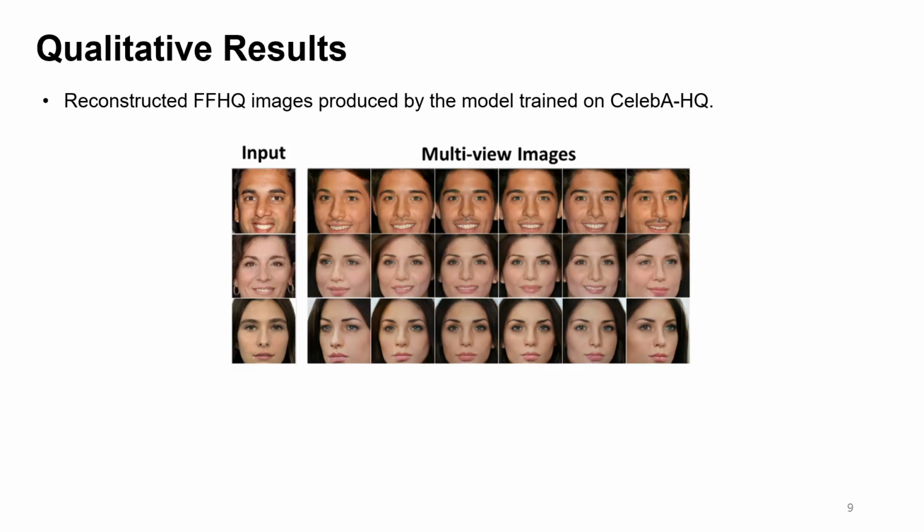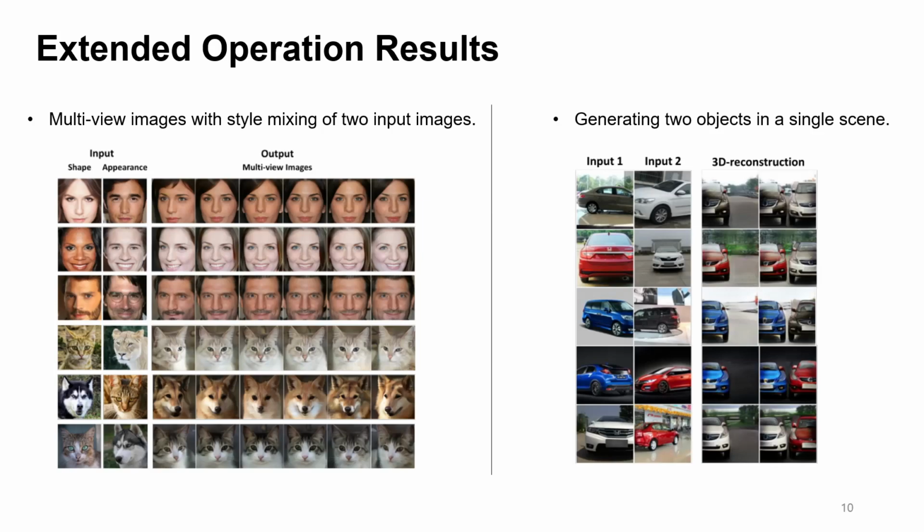The images on this slide showcase the results of applying the model trained on the CelebA-HQ dataset to AFHQ images. It performs well even on entirely different datasets. Our model also demonstrates intriguing additional experimental results. The first is style mixing.